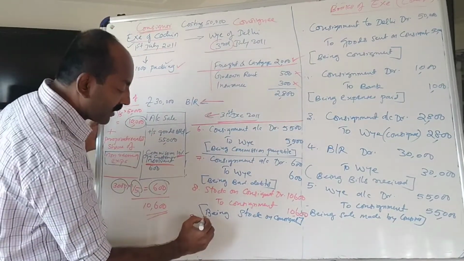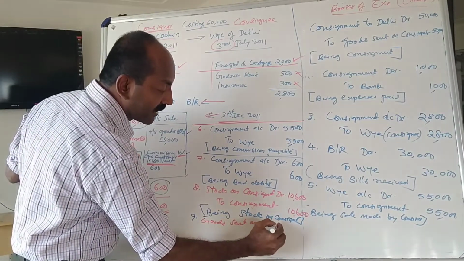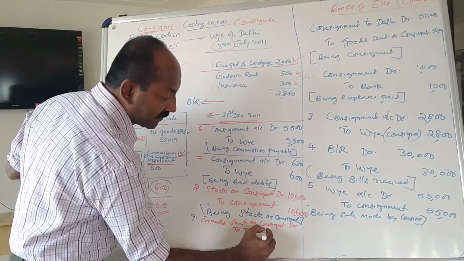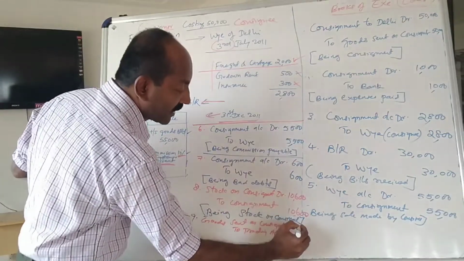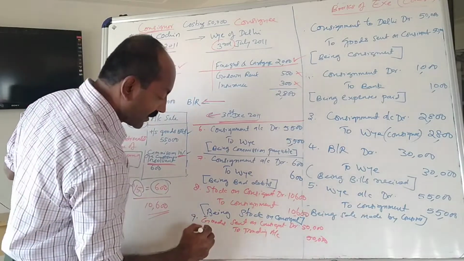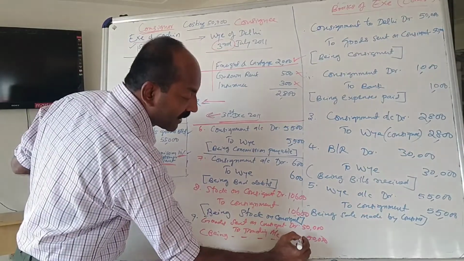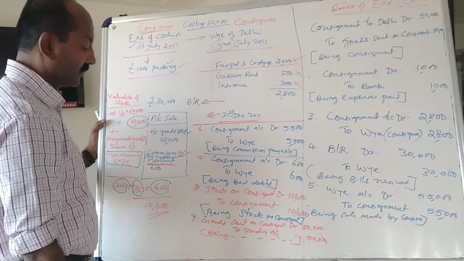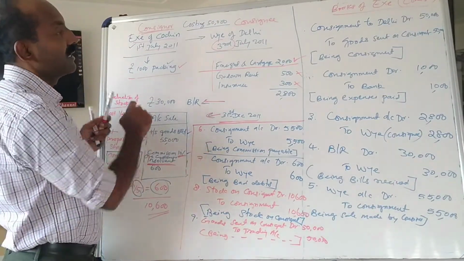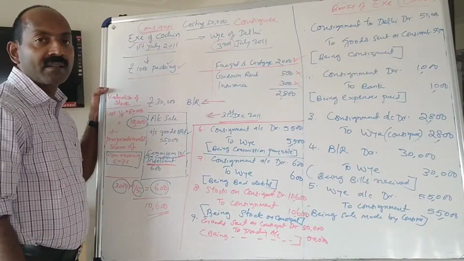So the journal entry is goods sent on consignment account debit, to trading account. Amount is 50,000. Being goods sent on consignment closed by transferring to trading account. So these are the 9 journal entries in the books of the consignor. I hope these journal entries are clear to you.